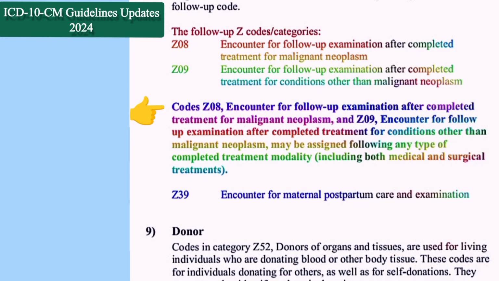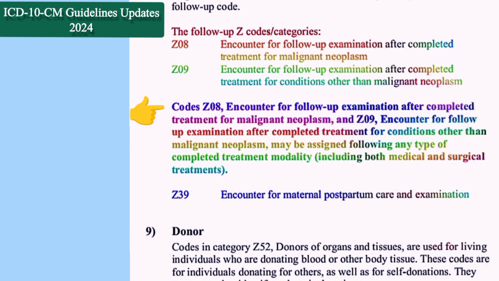Next, moving on to the other guideline updates. We have codes Z08, Z09 and Z39. We all know these are the follow-up codes. Z08 is encounter for follow-up examination after completed treatment for malignant neoplasm. Z09 is encounter for follow-up examination after completed treatment for conditions other than malignant neoplasm. And Z39 is encounter for maternal postpartum care and examination.